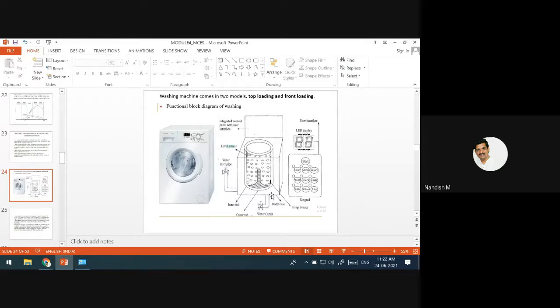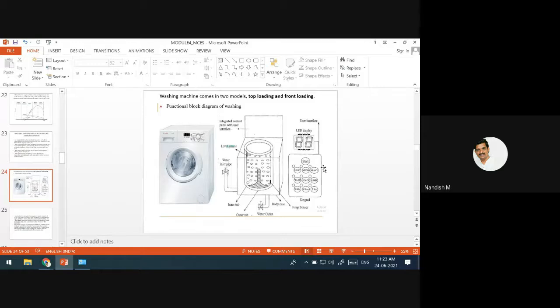Inside, see here, there are two things. One is, as I said, sensors, actuators, temperature sensors and the control unit. There is one more component here, the tub, which is called the tumble tub. There are two tubs, an inner tub and an outer tub.